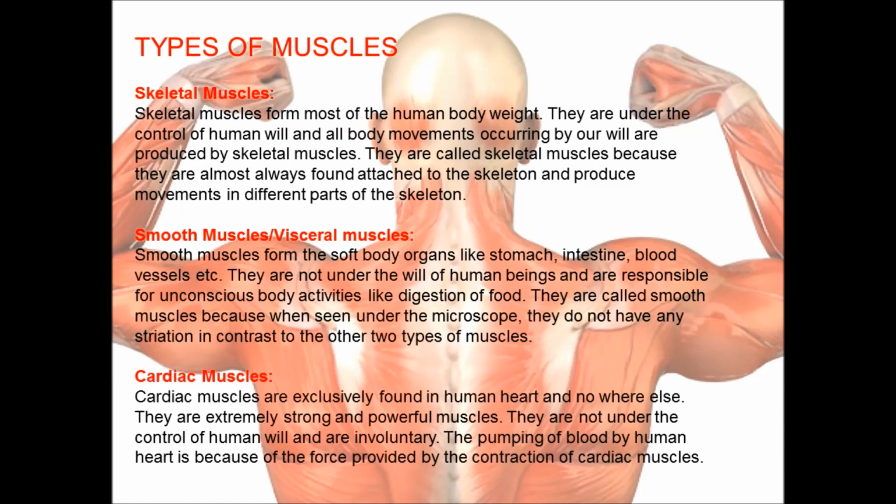Cardiac muscles. Cardiac muscles are exclusively found in the human heart and nowhere else. They are extremely strong and powerful muscles. They are not under the control of human will and are involuntary. The pumping of blood by the human heart is because of the force provided by the contraction of cardiac muscles.